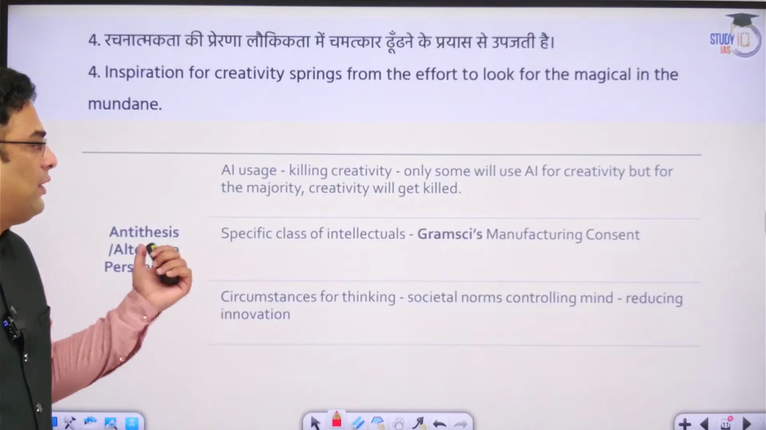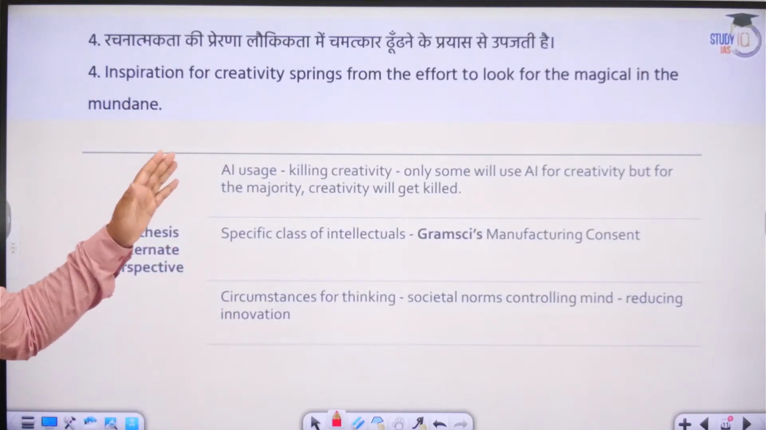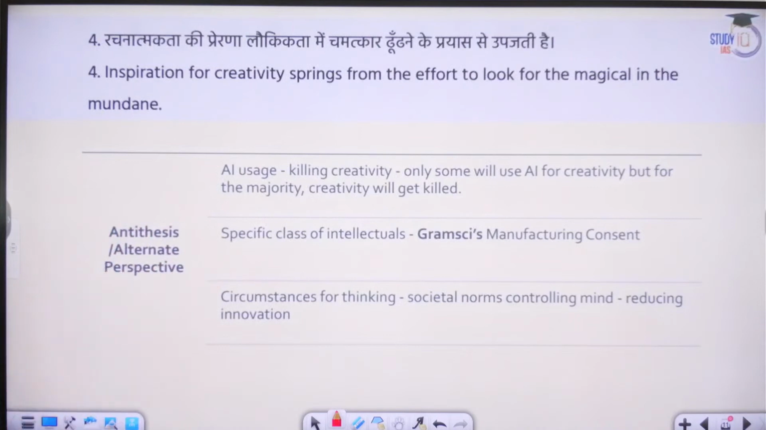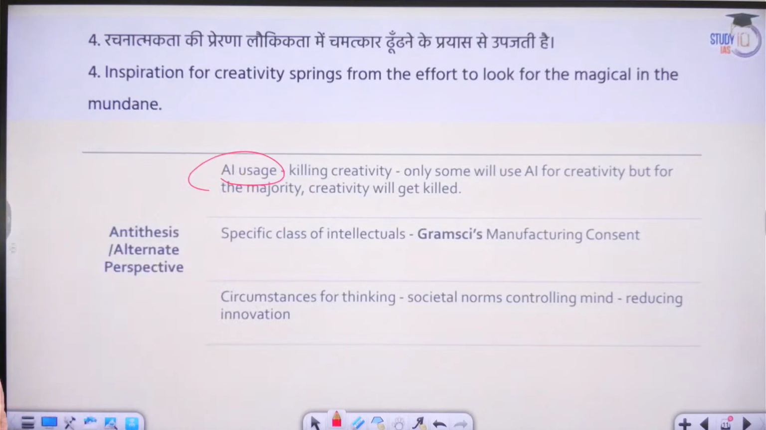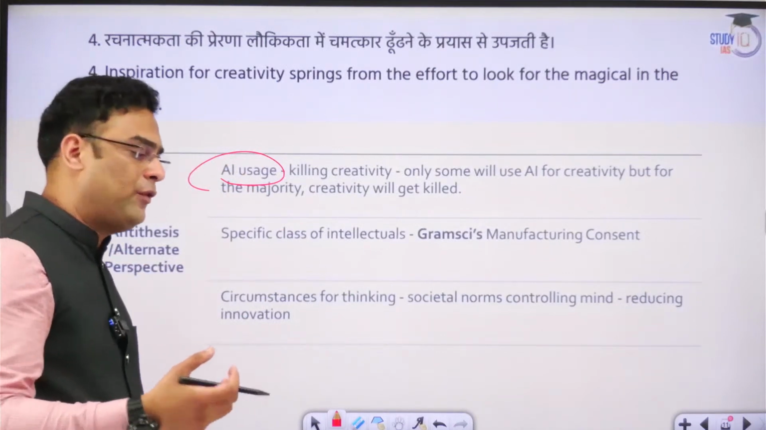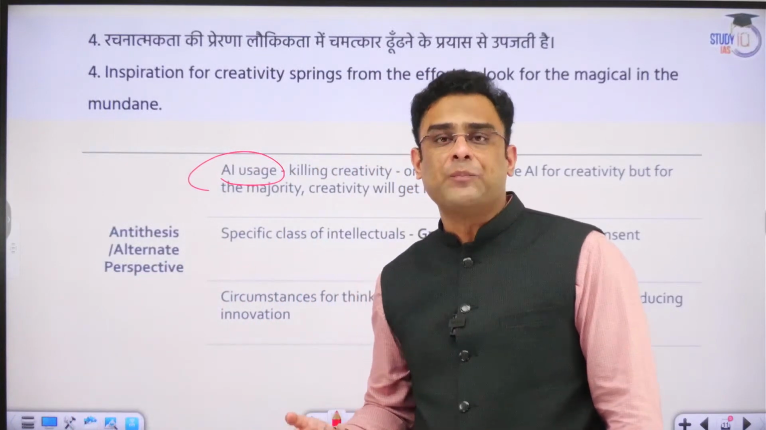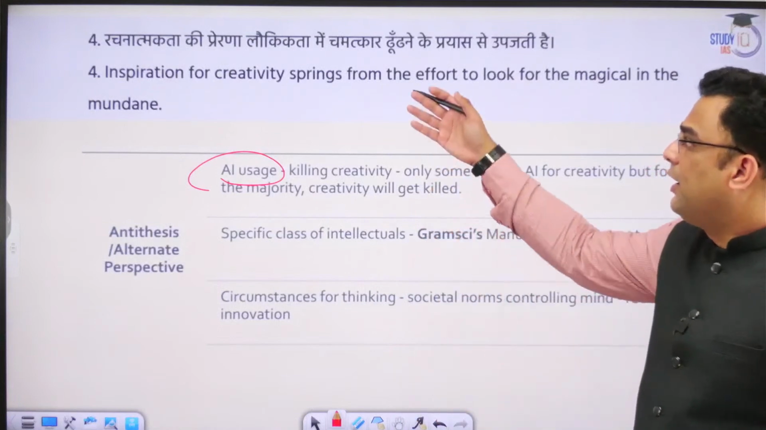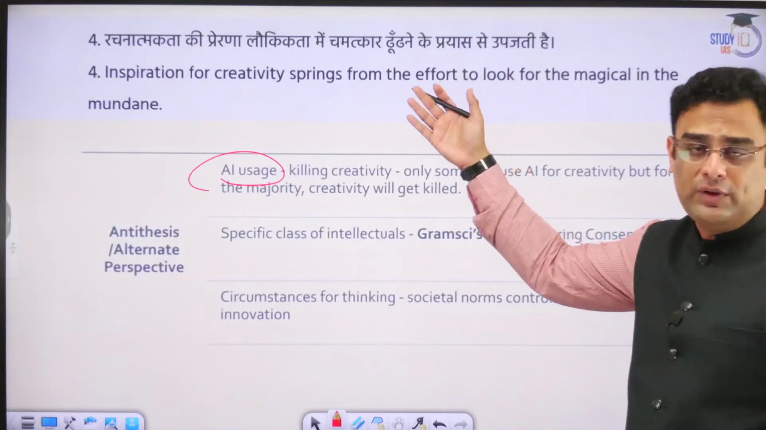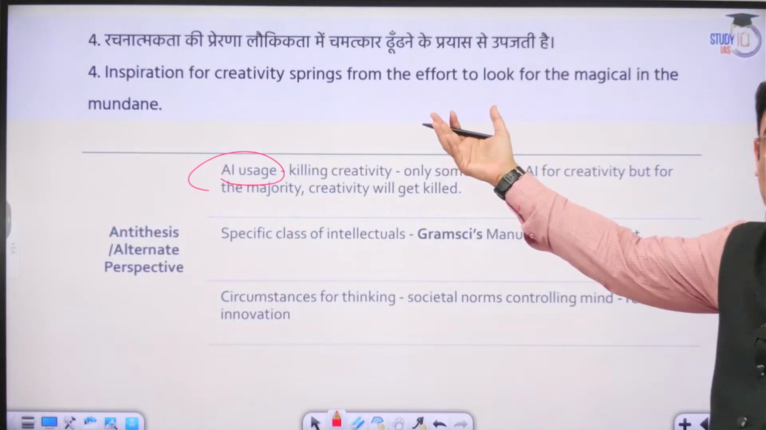Now, the antithesis of this topic. We have understood what the thesis of the topic says. Now let us look at the counter side, or alternate perspective. A lot of these examples that we saw, say for example the different aggregator type of services that we are seeing, many of these things are now based on artificial intelligence. AI is increasingly being used to look at the mundane and try to provide some creativity out of it.